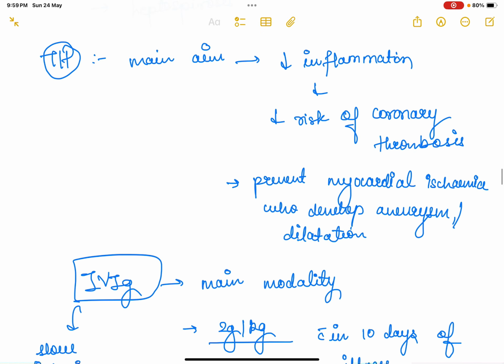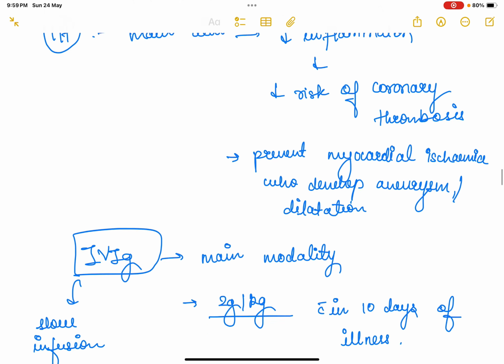So, treatment. The main aim of treatment is to reduce the inflammation and reduce the risk of coronary thrombosis. Okay, and you have to prevent myocardial ischemia in those who develop aneurysm or dilatation. If the aneurysm or dilatation has already developed, then you have to prevent myocardial ischemia, and you have to reduce the risk of coronary thrombosis also.